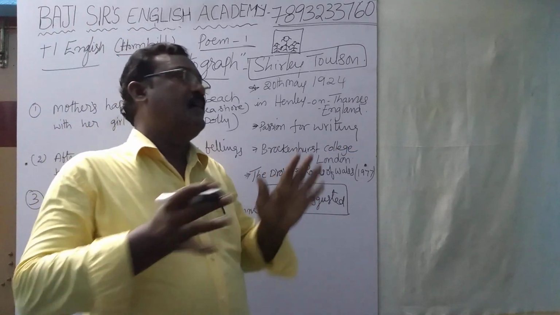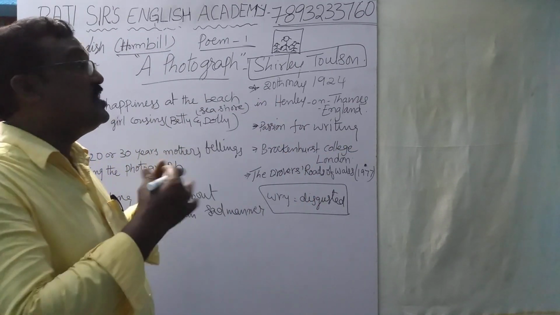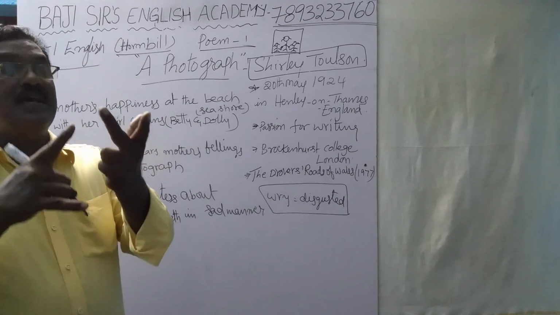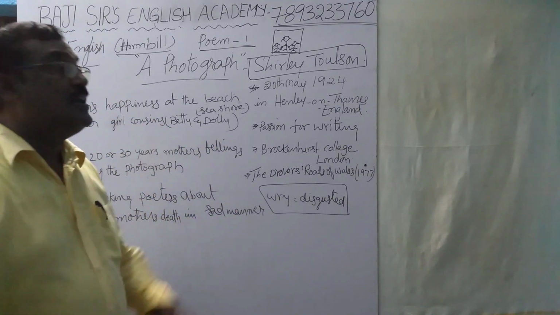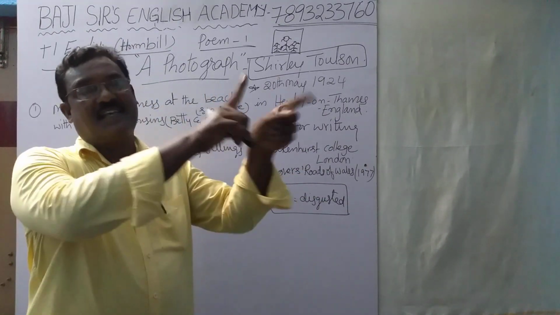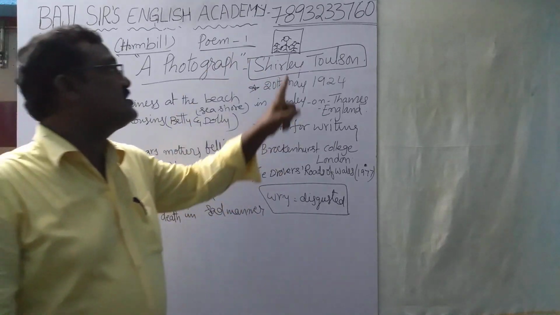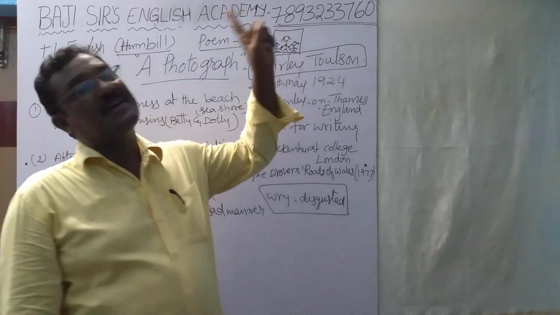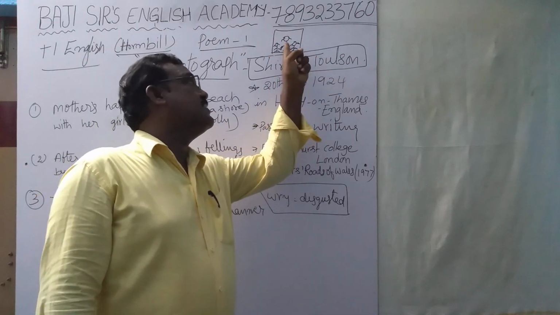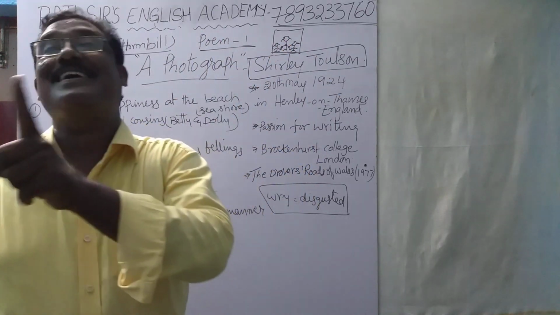In that way, by using so many poetic devices, illusion, alliteration, and personification also. The silence silences. Silence means the circumstance. The circumstance means she is thinking about the death of mother. That is called circumstance. The death silences.